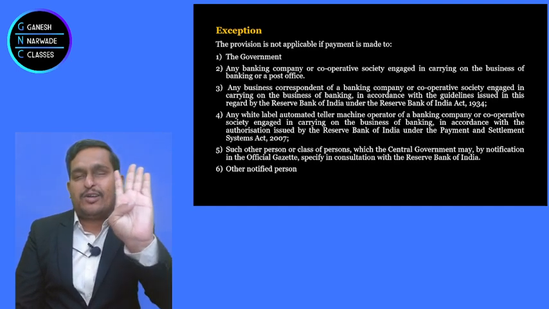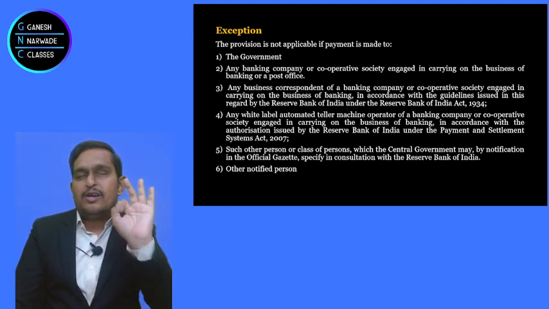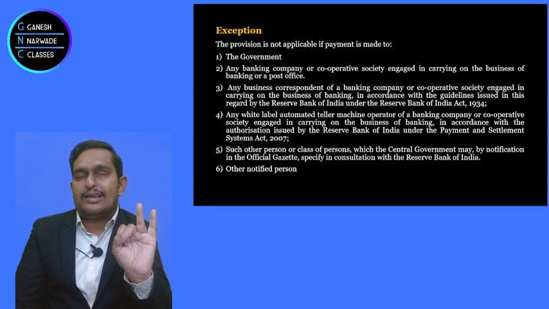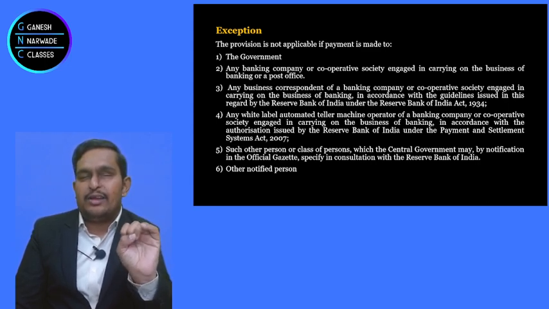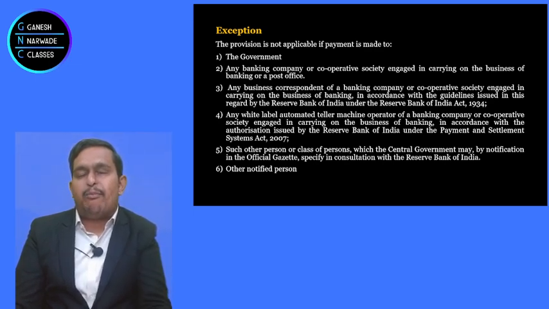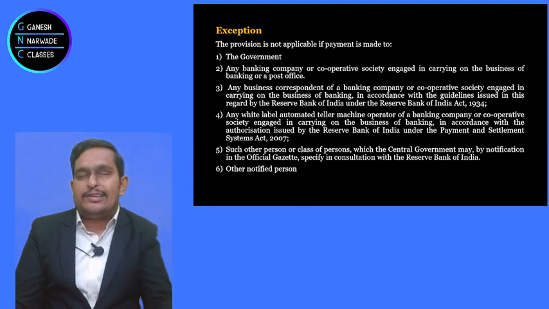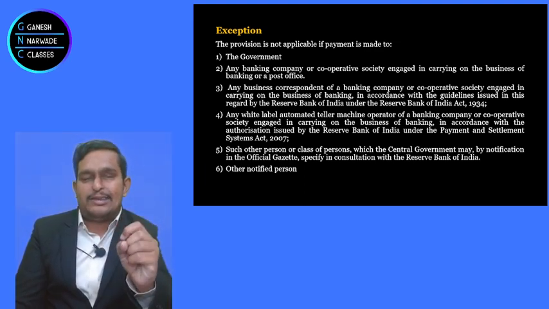If the government withdraws the money, if a banking company or bank withdraws the money, a cooperative society engaged in banking business withdraws the money, or a post office withdraws the money, or a business correspondent. In rural areas, basically banks cannot set up a branch in every village, correct? So they appoint a person, an individual, called a business correspondent. He will take care of banking activities for that particular village.